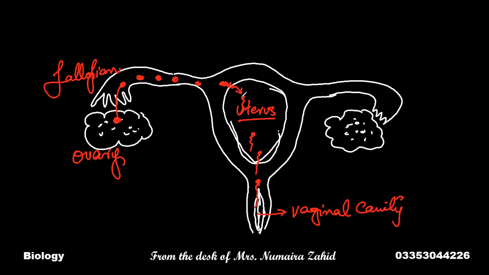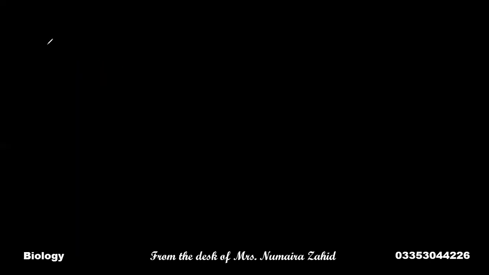When the egg and sperm fuse with each other, fertilization occurs and the zygote will be embedded into the uterine wall, which is highly vascular, spongy and thick. This will grow and develop into the embryo and fetus. So this was all about the male and female reproductive organs. Now, what is fertilization? Fertilization is the process by which the male and female gametes fuse together and form a zygote. I'll discuss that part in another lesson.